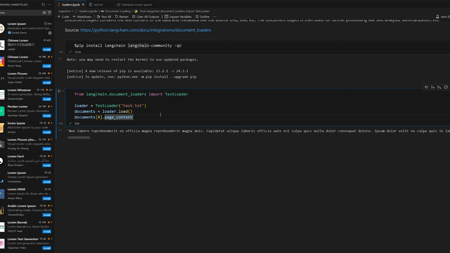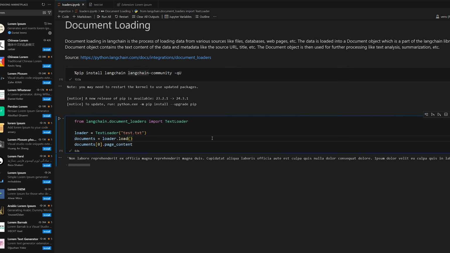So every single document that you have, since it's a document type, it's going to have metadata. The metadata does vary between different document loaders because different document types have different information that's useful. In this case, it's just a simple text file. The only thing that it's going to have in the metadata is the source of the file, but you can expect different types of information. Besides that, you'll also always have the page content, which is the actual text. So that's how you can use a document loader. And between all the different types of document loaders that we're about to test out, it's pretty much exactly the same between all of them, since they extend from the document loader type.